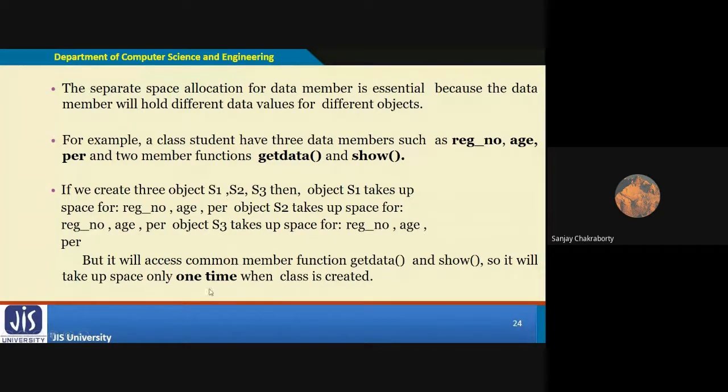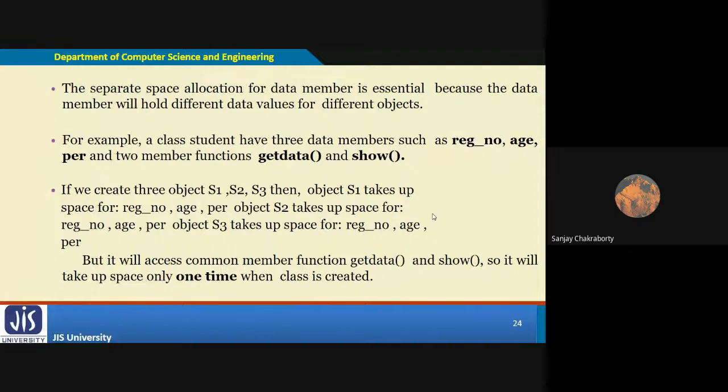That's why they occupy memory space only once when the same member function is accessed by different objects. Is it clearly understood by everyone how memory space is allocated when objects access member functions and when they access data members?